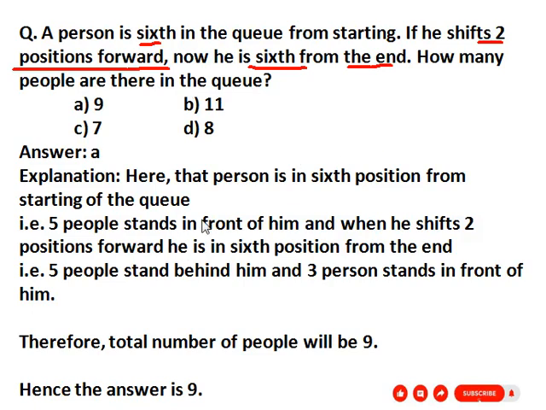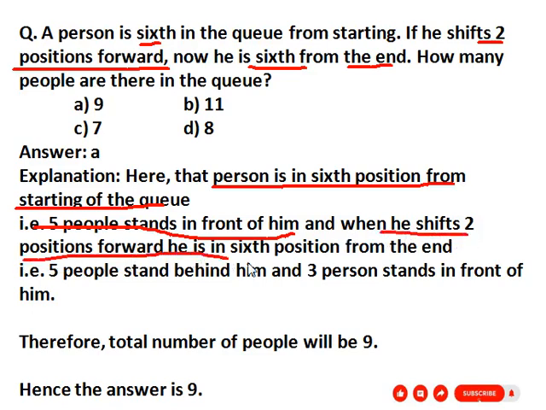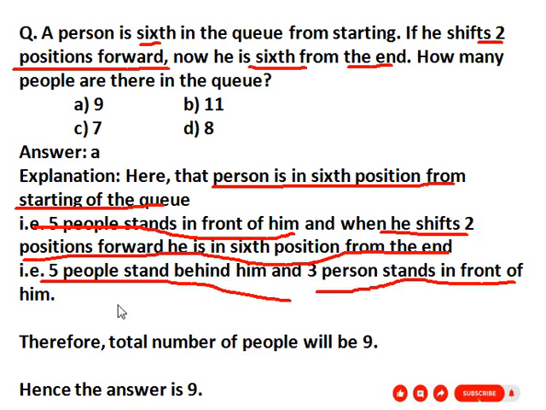Here it is given that the person is in sixth position from the starting of the queue. That is, 5 people stand in front of him. When he shifts 2 positions forward, he is in 6th position from the end. That is, 5 people stand behind him and 3 persons stand in front of him.